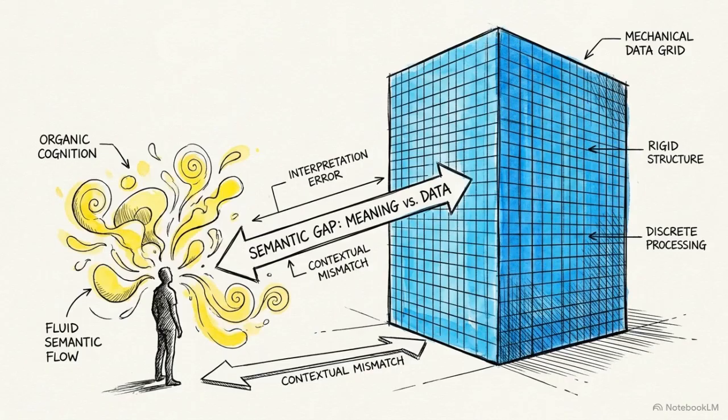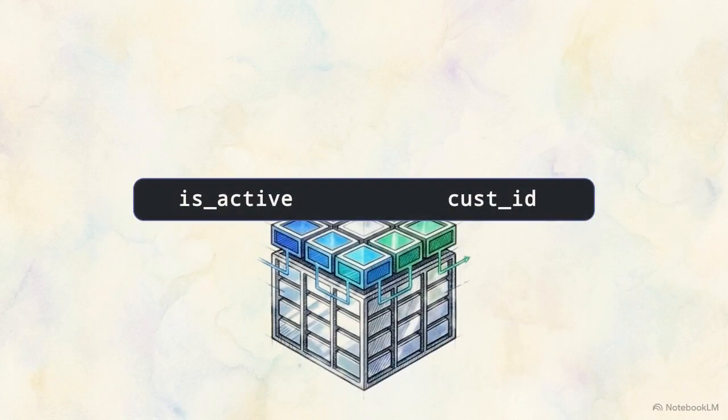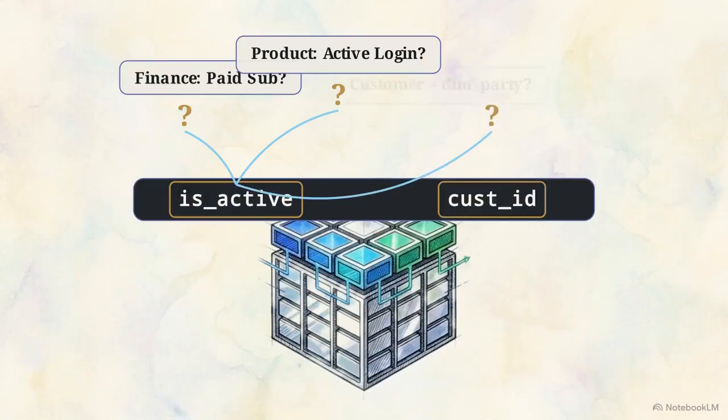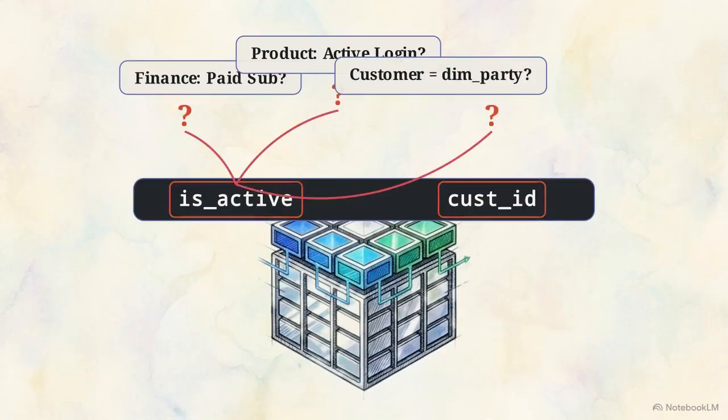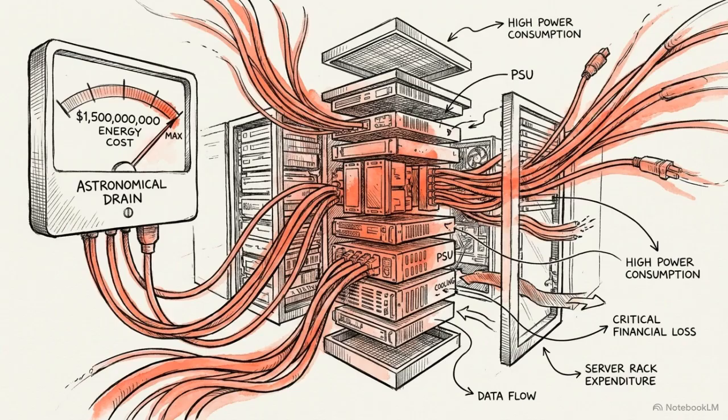This creates a semantic translation gap, where the AI is forced to guess definitions because the metadata doesn't explicitly match the human intent. When an agent encounters ambiguous organizational jargon, like a column labeled "is active," or the broad concept of customers, it attempts to resolve the ambiguity internally. This triggers massive, token-heavy React loops, draining budgets before the execution phase even begins.